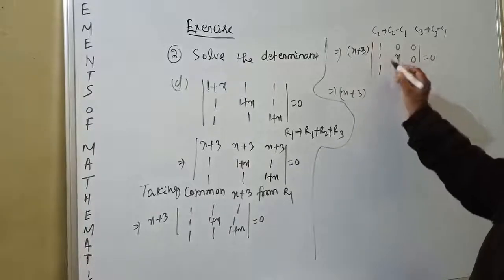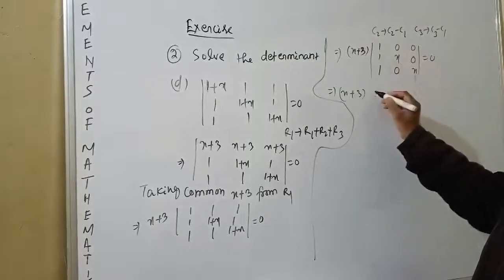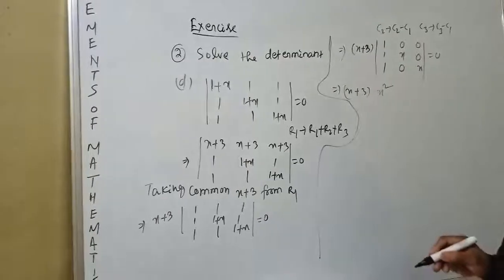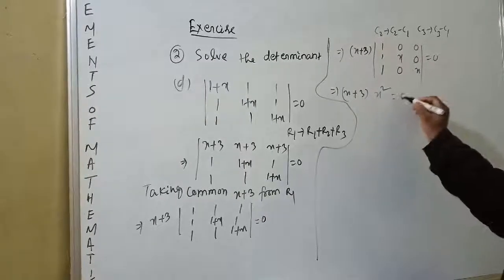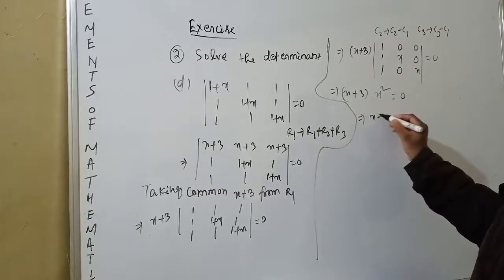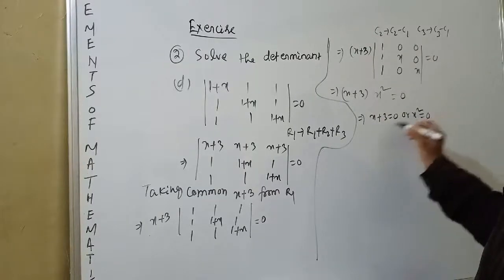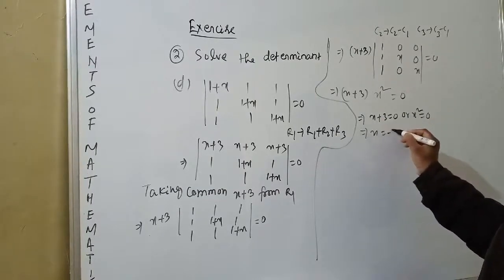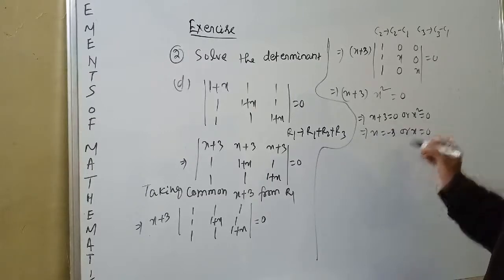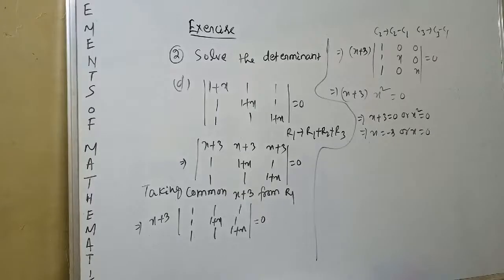You can get 1 into x, that is only x square, is equal to 0. That means x plus 3 is equal to 0 or x square is equal to 0, that is x is equal to minus 3 or x is equal to 0.